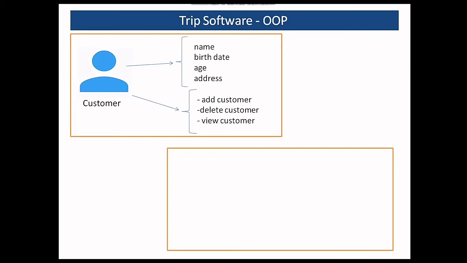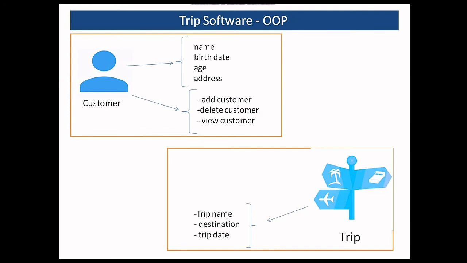Now there is another functionality of managing trip, where you can add trip, delete trip, etc. Assign the customers to the trip. So we'll create a different class for the trip. Why a different class? Because it makes it easier to understand the program when different functionalities are associated with different classes. So we'll create a trip class which has properties such as trip name, destination, trip date, and we'll have behaviors such as view customers, add trip, delete trip, etc.